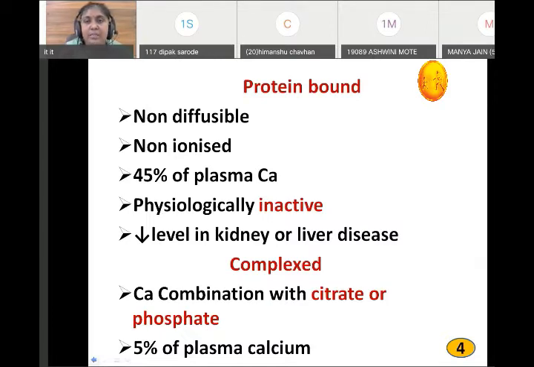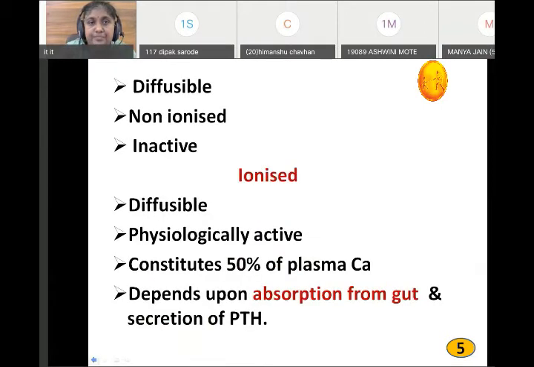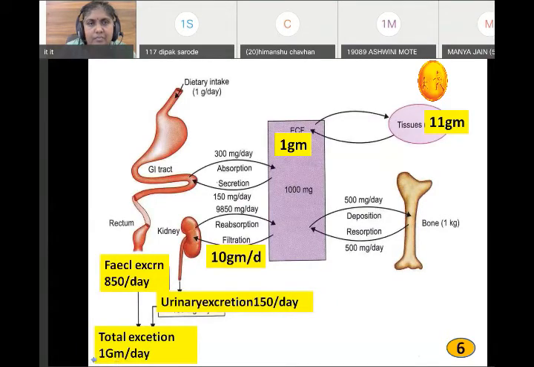It is present in the plasma in three forms. We have not yet started with parathyroid; we are still on calcium only. See this figure carefully: dietary intake. I don't think this figure is very important for you.